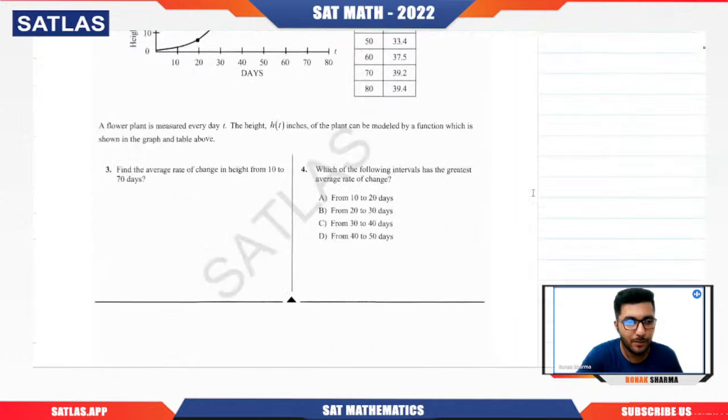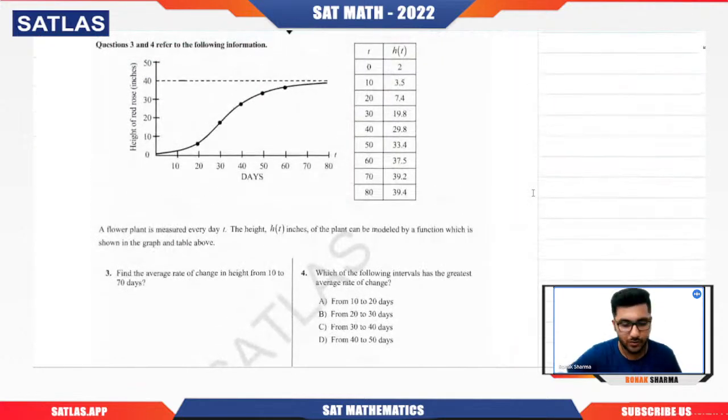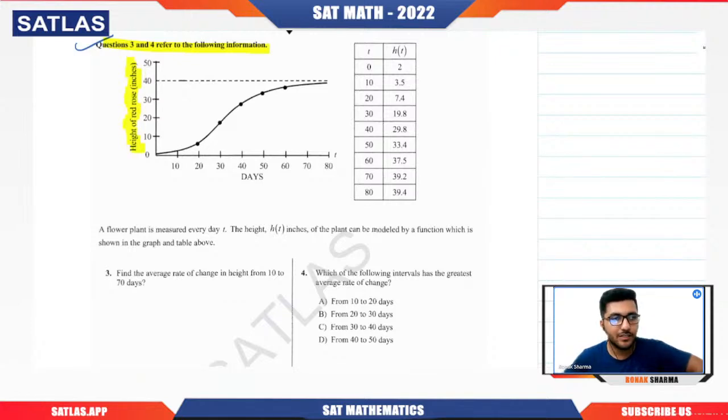Questions number 3 and 4 are both related to the same paragraph, so let us solve both questions together. Refer to the following information. They have given us a graph of the height of red roses, in inches, against the number of days. You can see that the height is increasing as a curve. At time 0, that is at the initial point, the height is 2 inches.